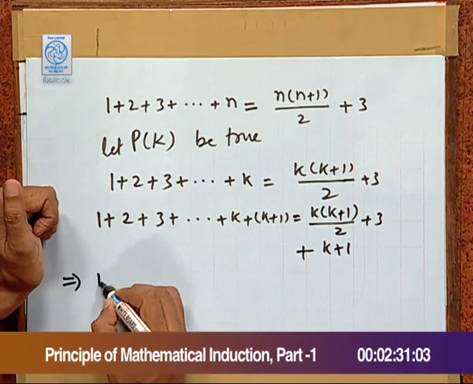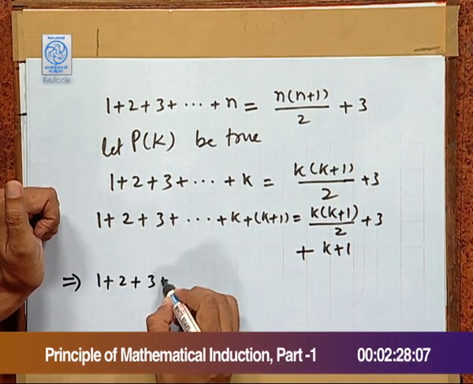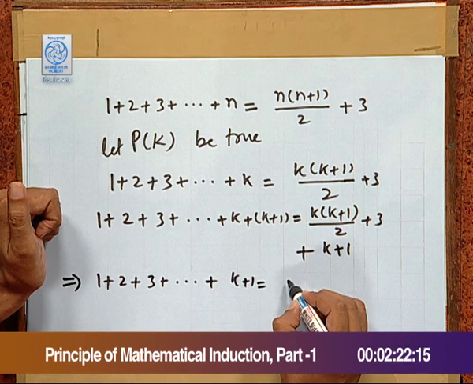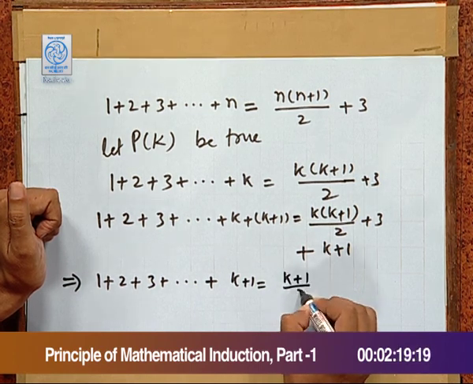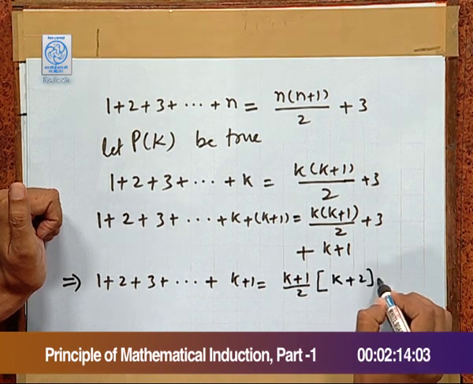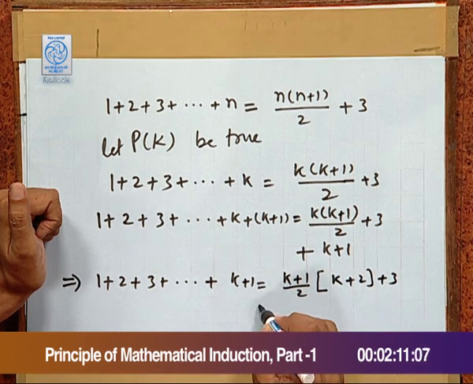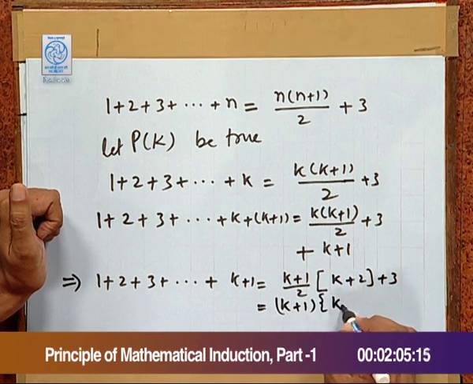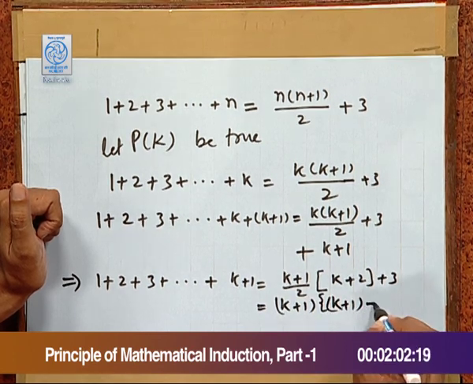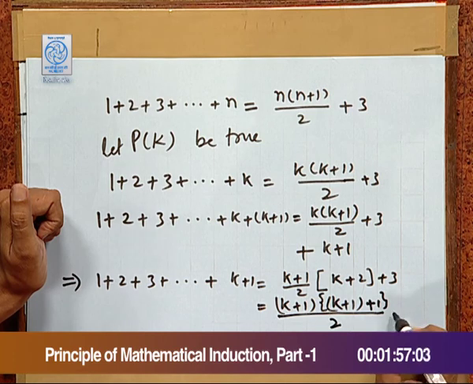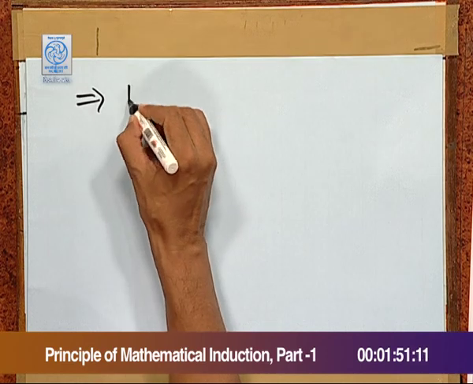This implies 1 plus 2 plus 3 and so on up to k plus 1 equals k plus 1 by 2 times k plus 2 plus 3, which equals k plus 1 times k plus 1 plus 1 by 2 plus 3. This implies P(k plus 1) is also true.